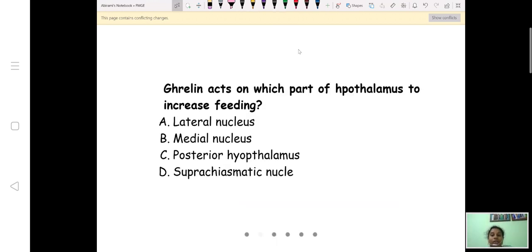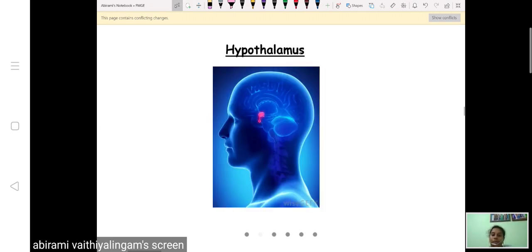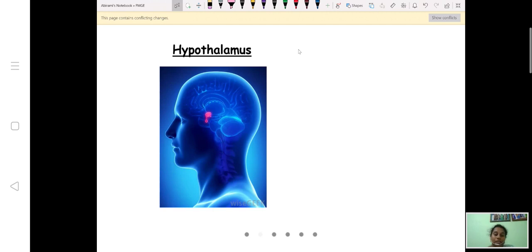Ghrelin acts on which part of hypothalamus to increase feeding? So this question is about hypothalamus. We need to know what is hypothalamus and what are the nuclei of hypothalamus. So first let's learn about the hypothalamus. If you look at the diagram here, let us trace which is the hypothalamus in this diagram.